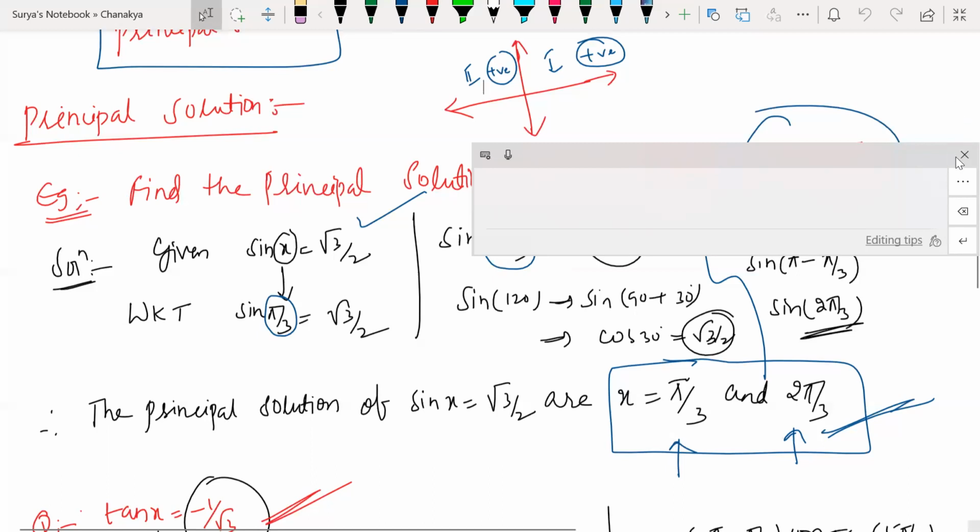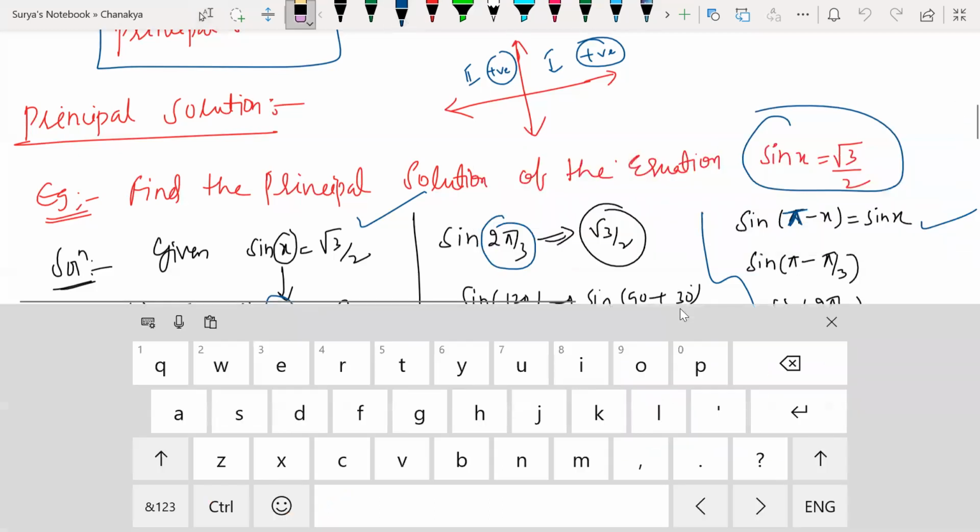So, arey yaar, look at this. Why are we writing all this if you are not understanding like this?